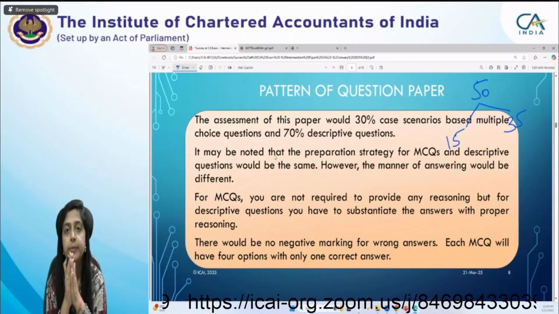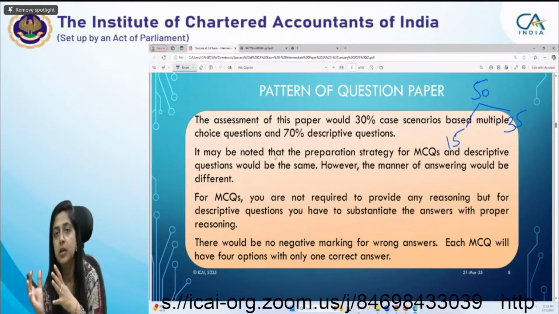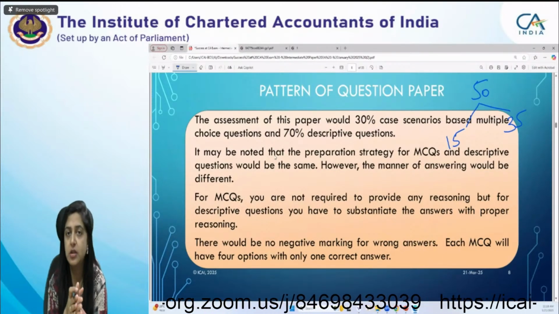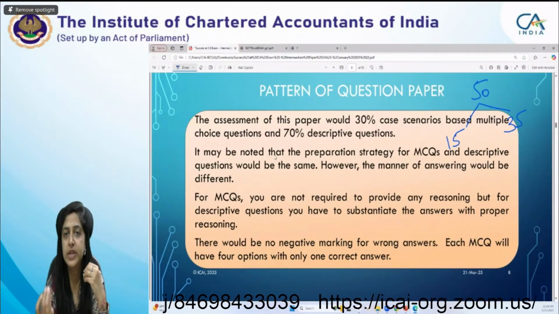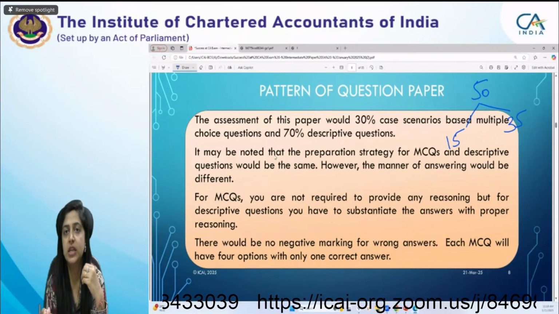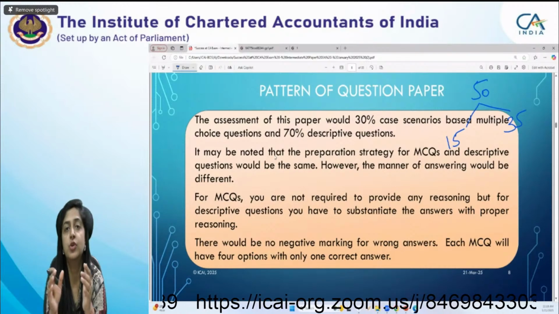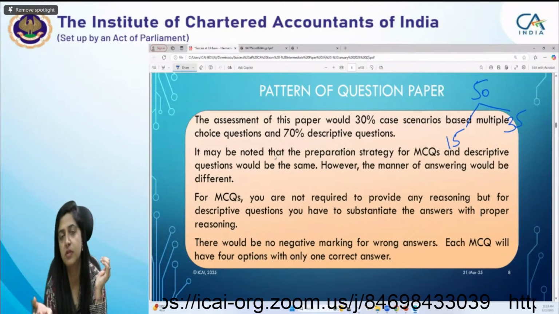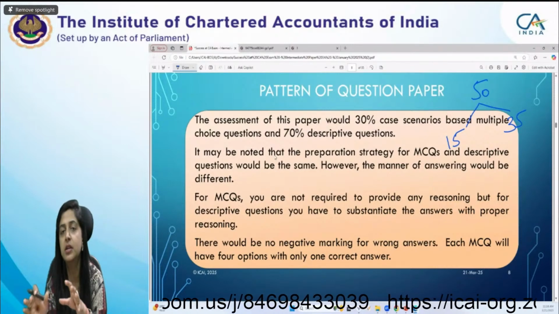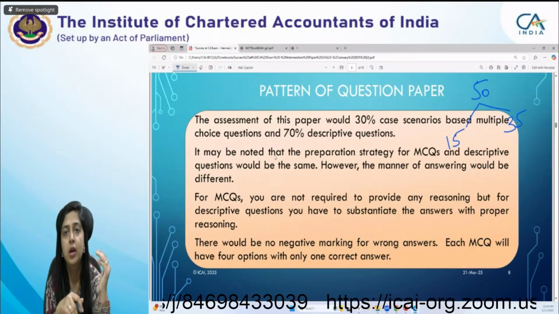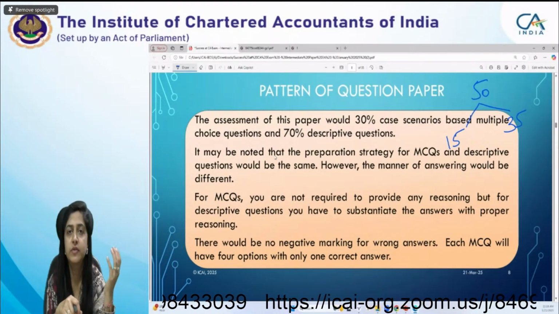But please note, students, whether your question is in the form of MCQ or descriptive, only the manner of presenting the answer changes. Otherwise nothing changes, because you have to use the same strategy to solve the MCQ which you use for the descriptive question. The only thing is that in the descriptive, you have to be very careful to substantiate your answer and give the reasoning.